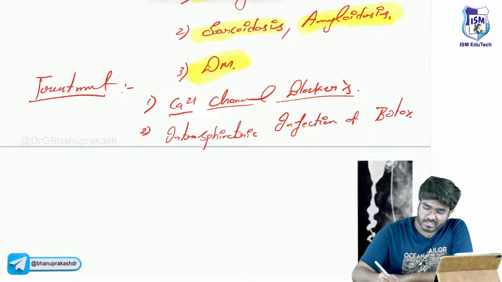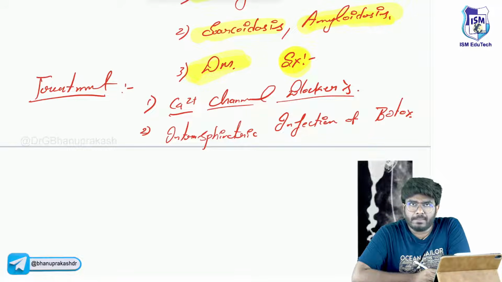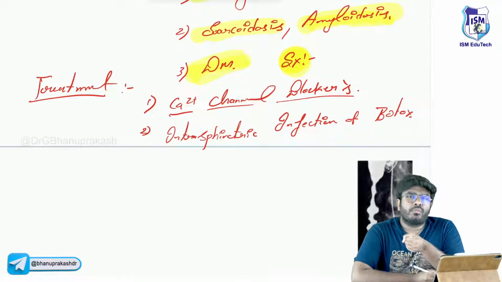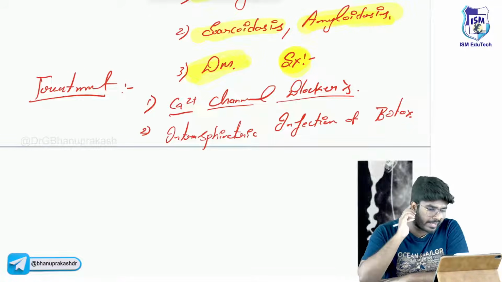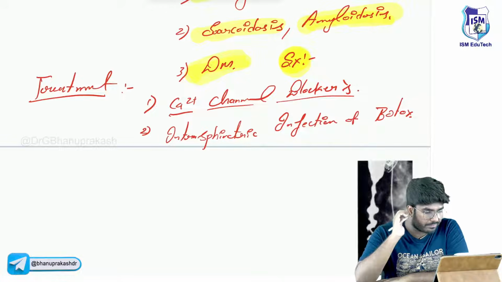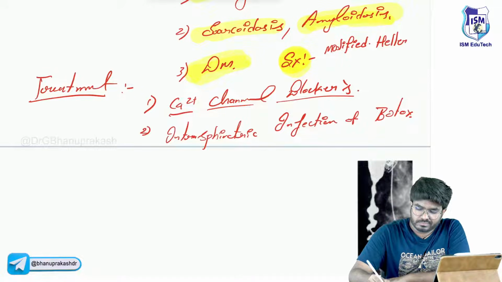The surgical management. Which surgery is done in the condition of Achalasia Cardia? The surgery starts with the letter H, the modified Heller's myotomy.